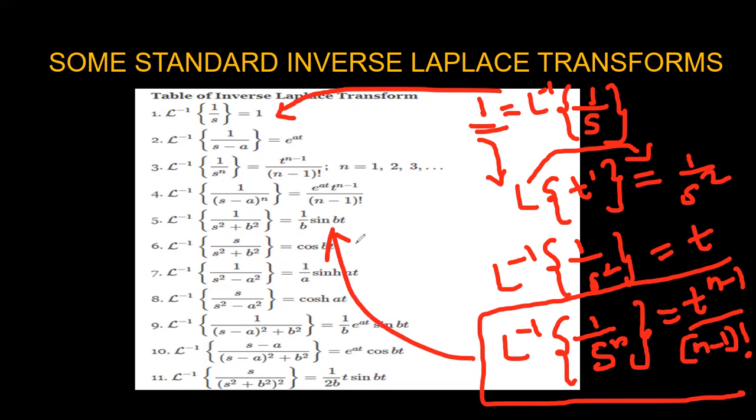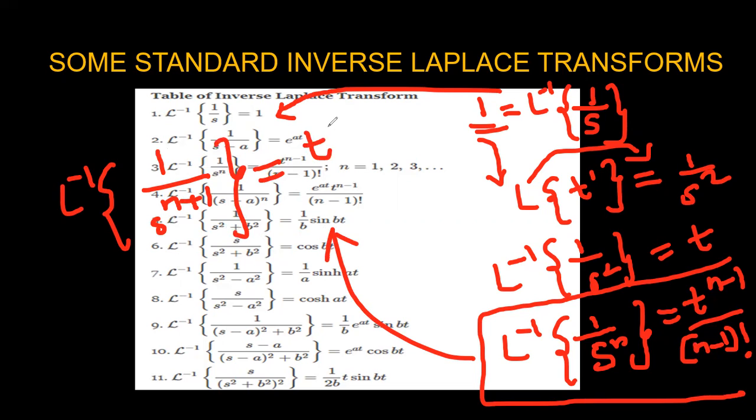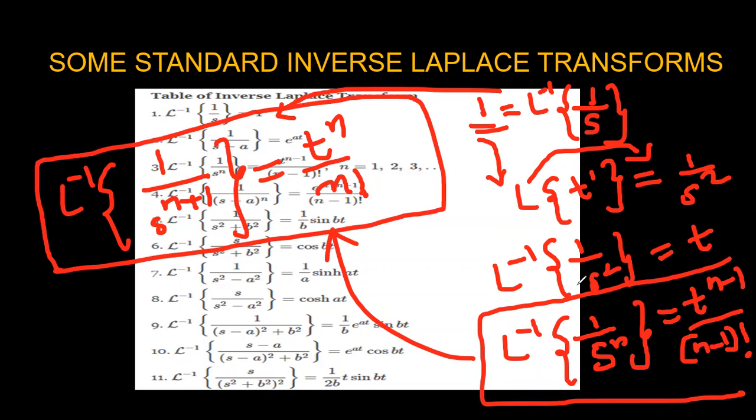This can also be written as the Laplace inverse of 1 by s power n plus 1, that is t power n by n factorial. Either you can convert into this form or directly use the 1 by s power n form.